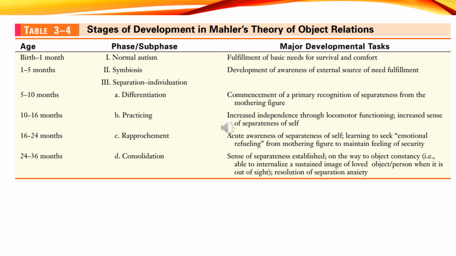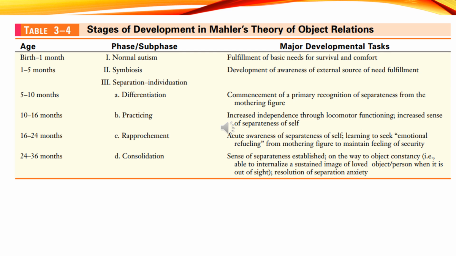The third is rapprochement, 16 to 24 months. The child realizes their independence but also feels vulnerable. They may alternate between clinging to and pushing away the caregiver. This can be a time of emotional conflict and tantrums.